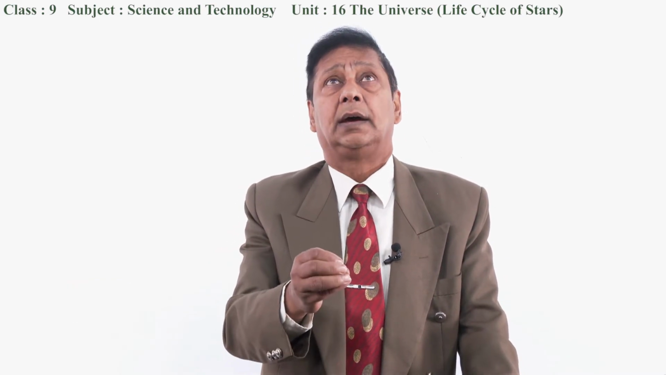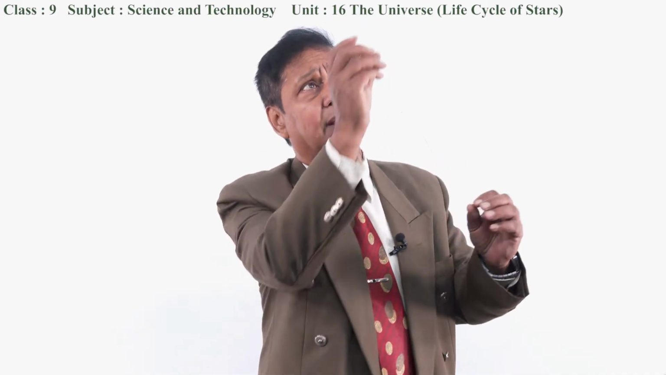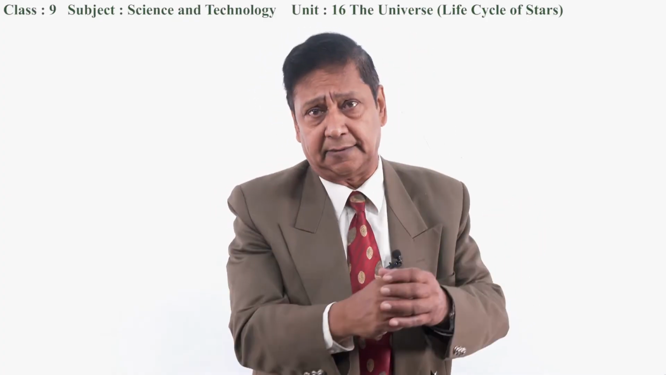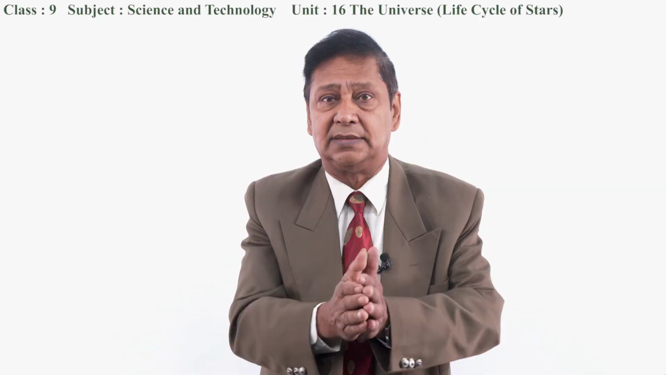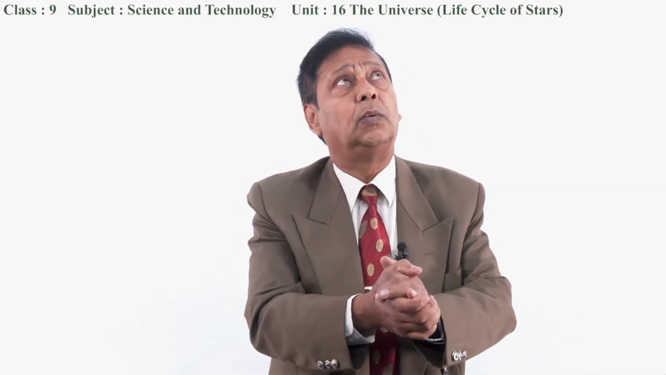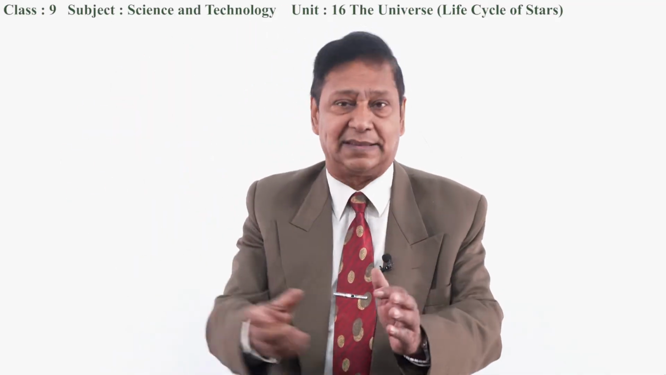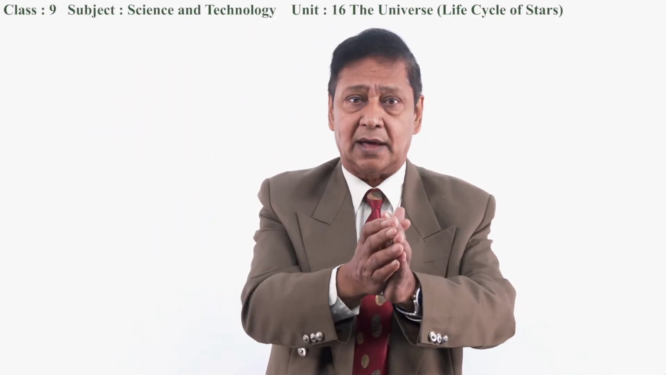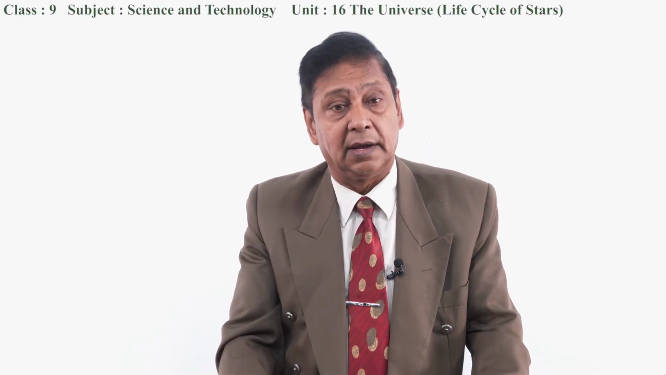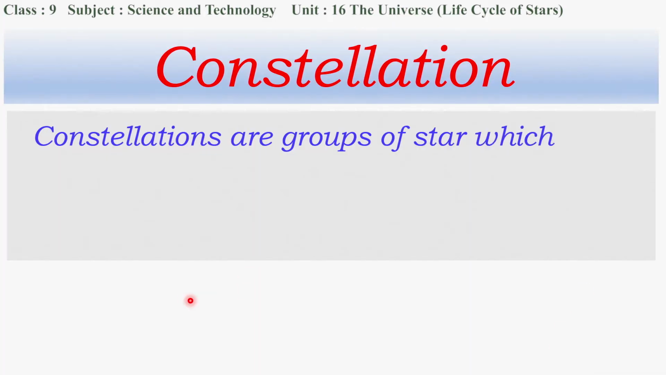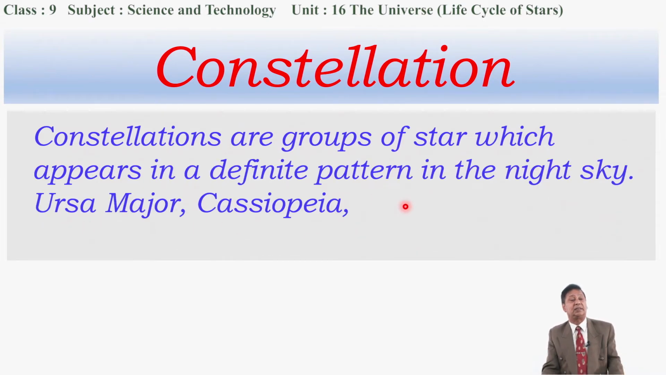I mean to say, while looking at the night sky, we'll be able to see a certain group of stars in a particular direction, and the pattern of the group doesn't change. For hundreds of years, we have been seeing those groups of stars in different parts of the night sky, and this group of stars, which appears in a definite pattern, is called a constellation. Now, what is a constellation? Constellations are groups of stars which appear in a definite pattern in the night sky.